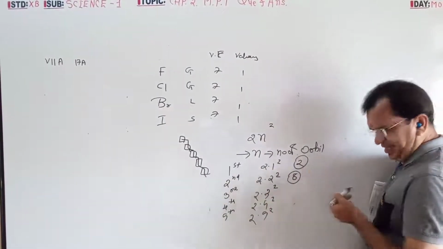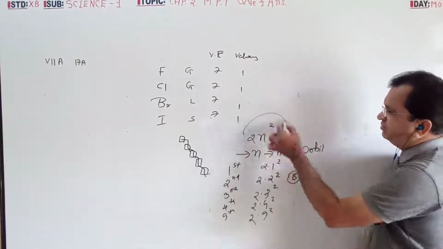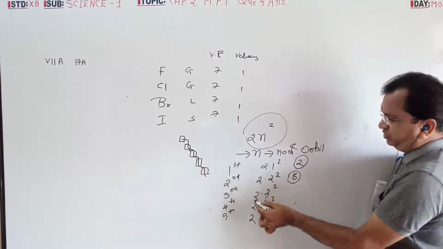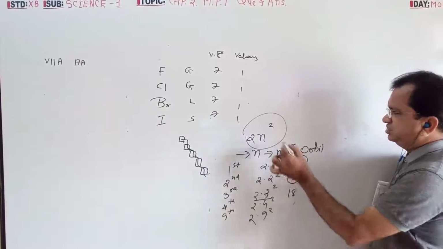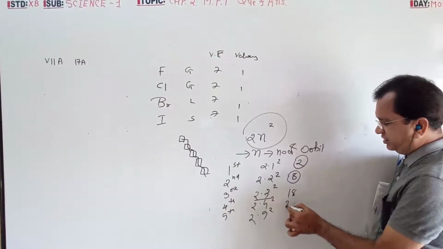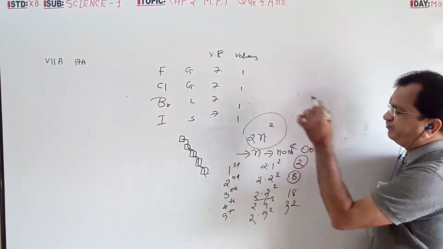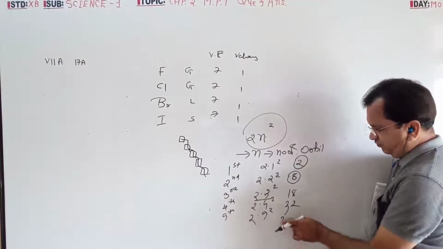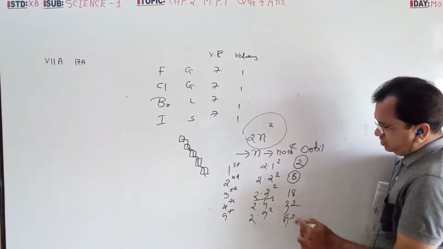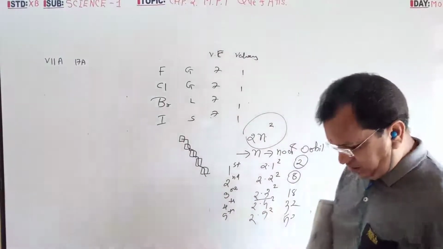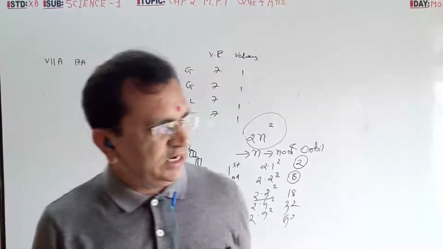For any orbit, if they ask, you can explain with this formula. Suppose it is third, you put 3, 3 threes are 9, 2 nines are 18. Suppose it is 4, 4 fours are 16, 2 sixteens are 32. And suppose it is fifth, 5 fives are 25, 2 twenty-fives are 50. So these are the capacities of the outermost orbit.